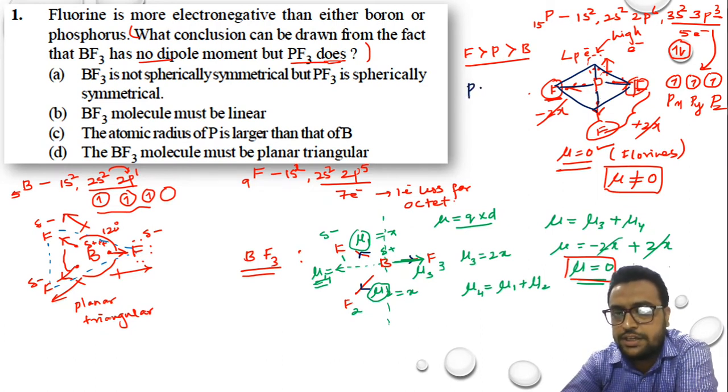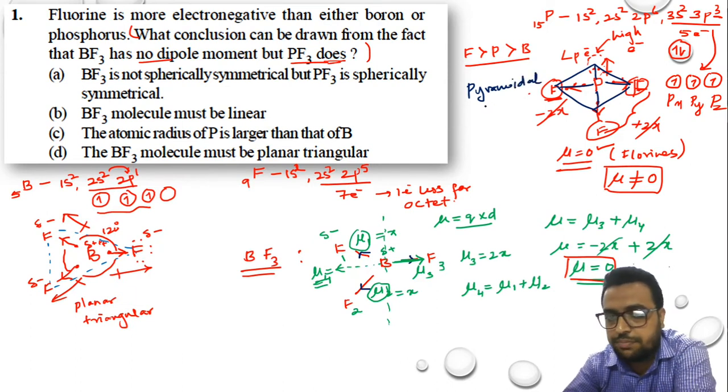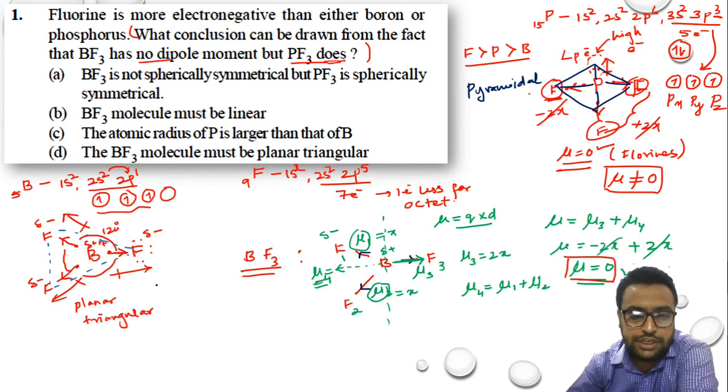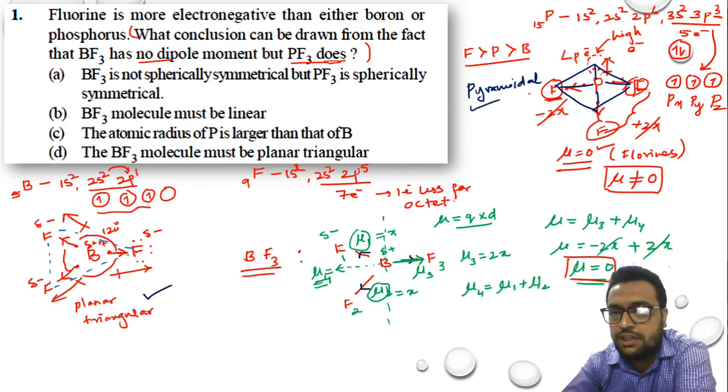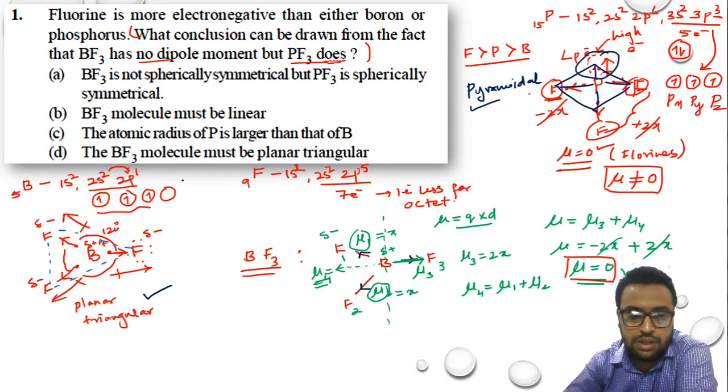I can say that it looks like a pyramid, so it is pyramidal in shape. BF3 is planar triangular and PF3 is pyramidal in shape. Why is it pyramidal? Due to the presence of a lone pair. Why is it not pyramidal but triangular? Due to the absence of a lone pair.